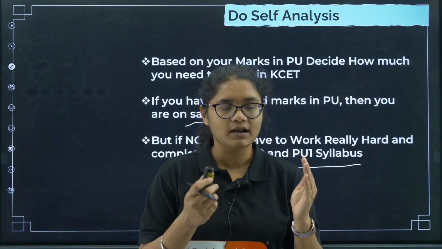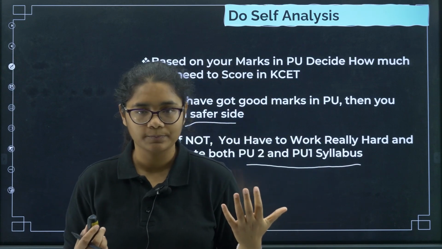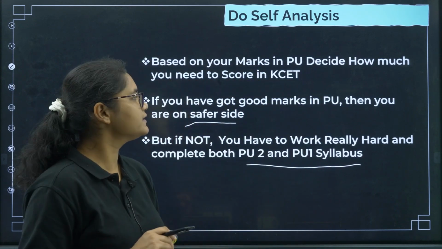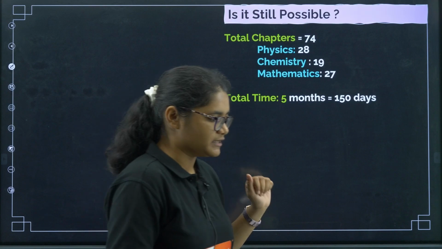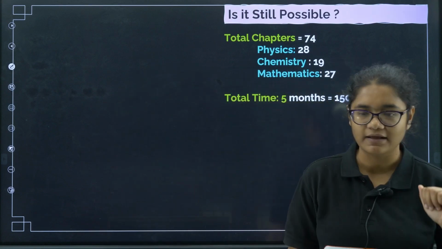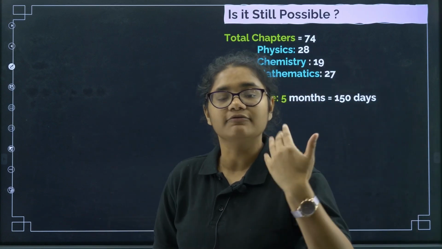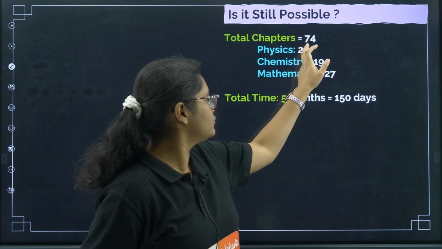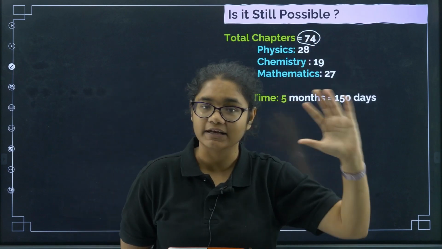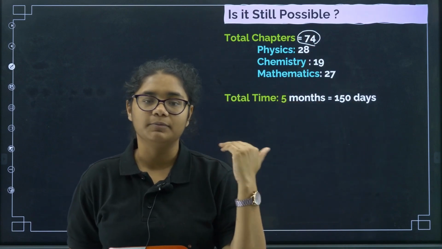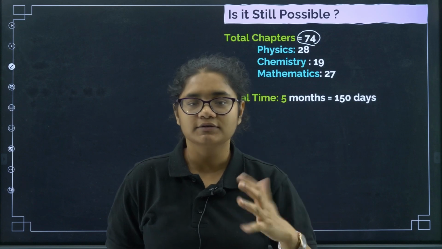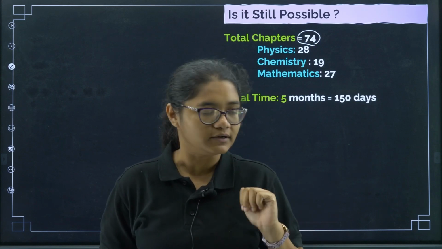You need to understand how much mark you need to score. Got it? Next we will go to the question, is it still possible? We have just 5 months left. Okay, and for droppers I am telling you that you need to do these 74 chapters at any cost, because you have time, you are preparing full time, I hope. So 74 chapters you need to do.